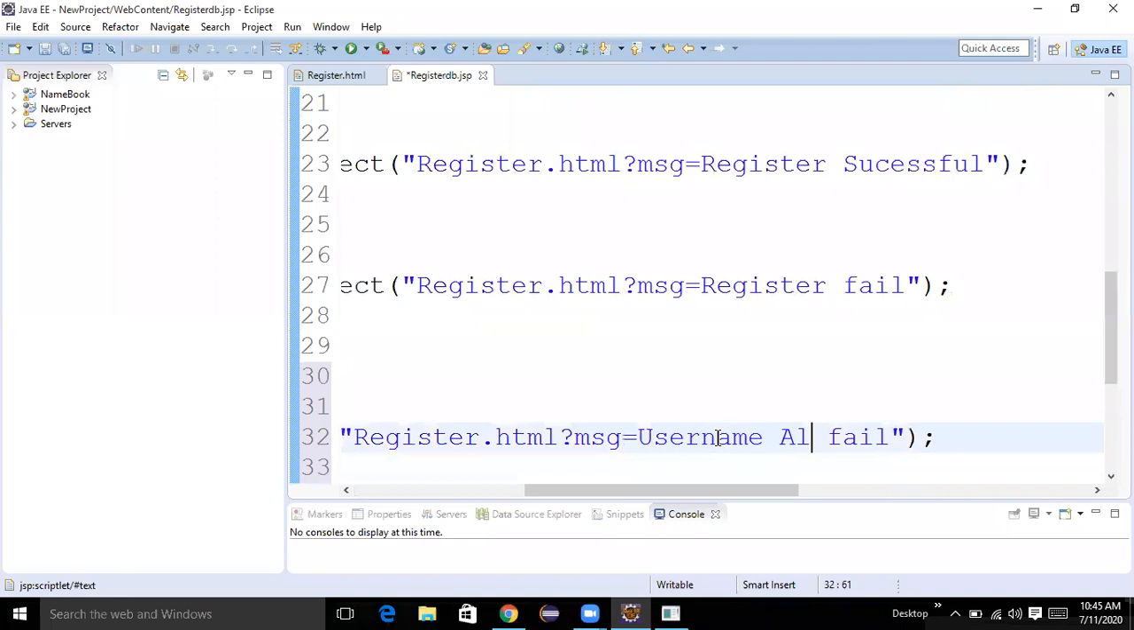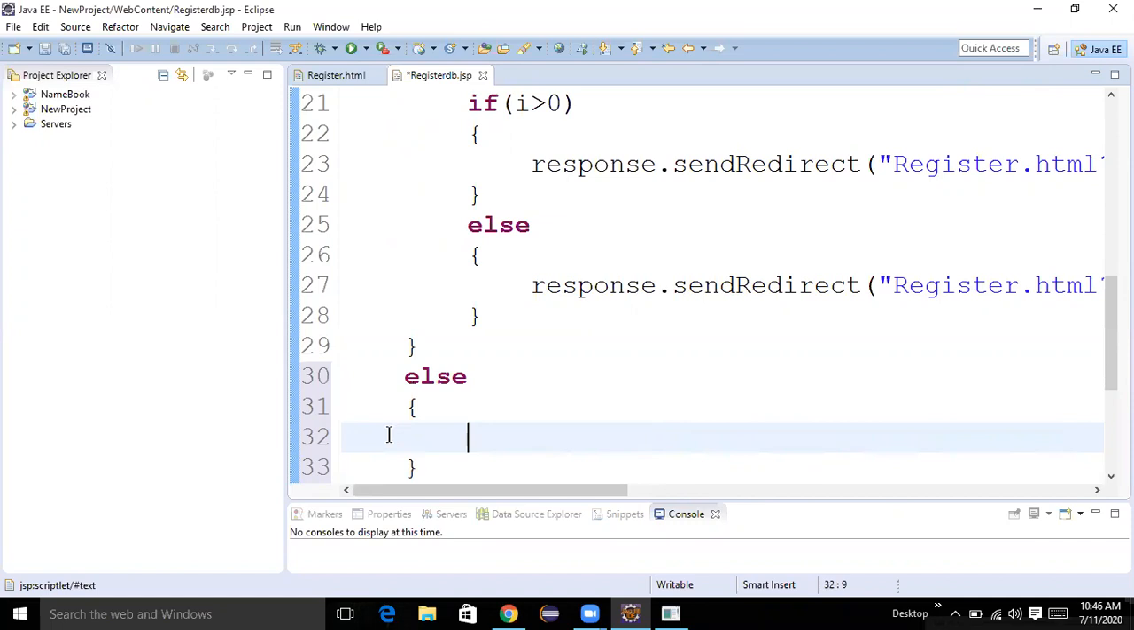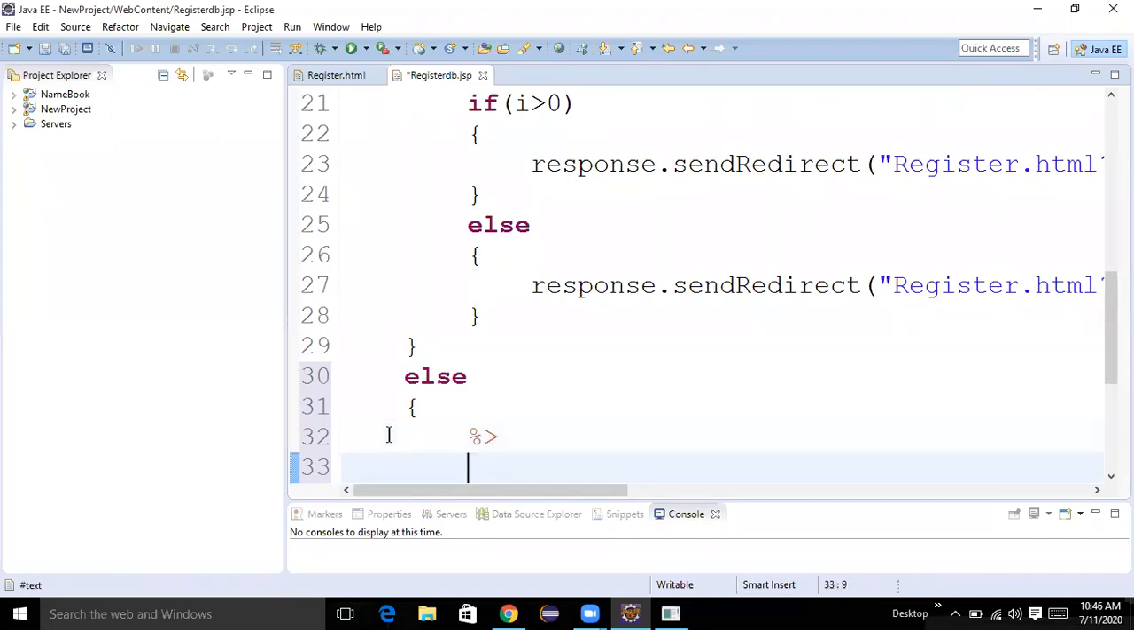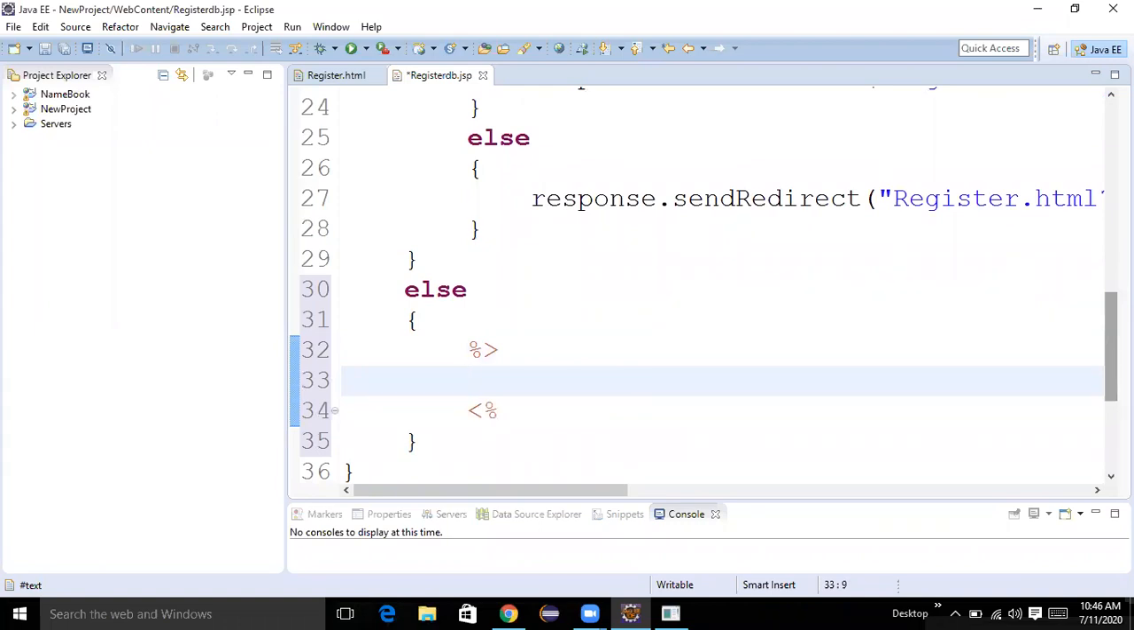Here I will show you one more type of message. You can observe carefully. You know JavaScript. We are seeing JavaScript now. By using the script, script means static code. Static code we need to write in between the script tags. We need to close the scriptlet, and in between the scriptlet tag we need to write the script.